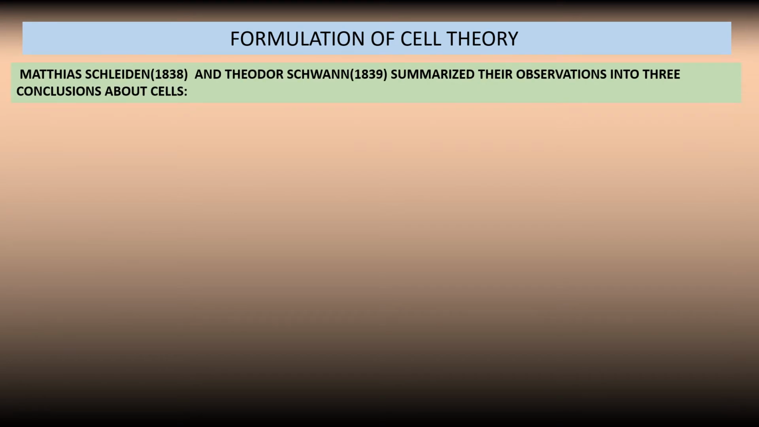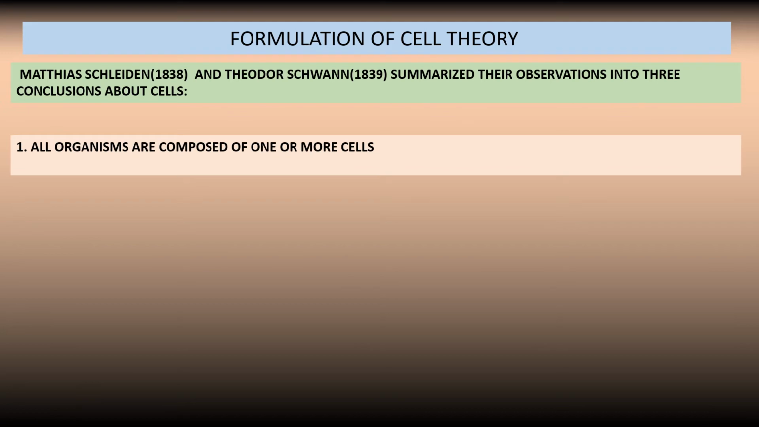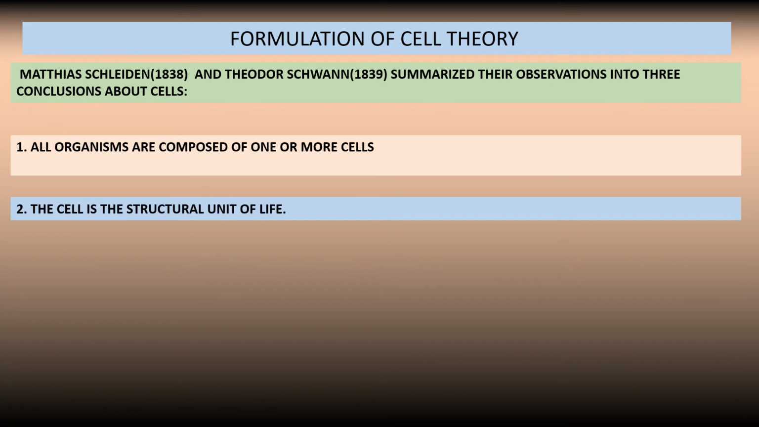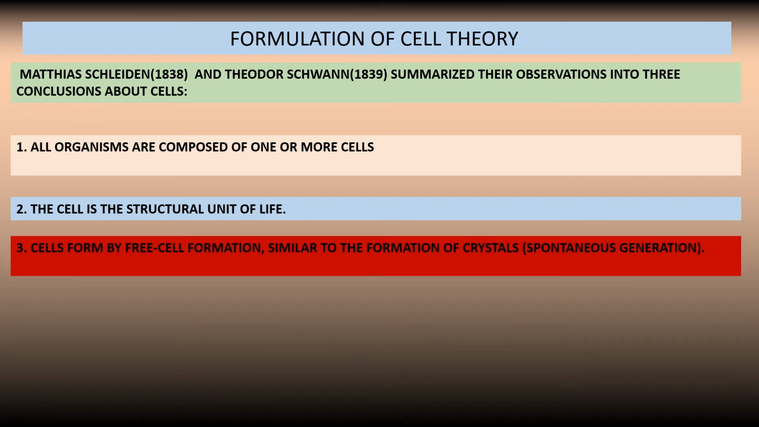Next topic is the formation of cell theory. Matthias Schleiden in 1838, a botanist, and Theodor Schwann in 1839, a zoologist, summarized their observations into three conclusions about cells. All organisms are composed of one or more cells. The cell is the structural unit of life. Cells form by free cell formation similar to the formation of crystals, spontaneous generation.